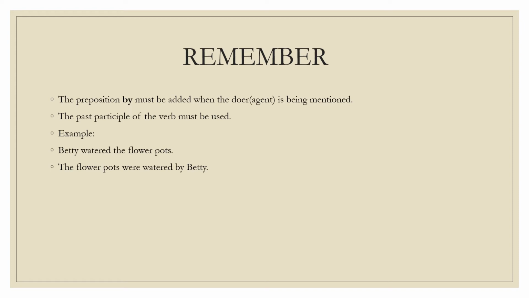So flower pots becomes more important, becomes the subject, and the focus is on flower pots, and Betty, the doer or the agent, becomes less important. So now I have to use the past participle of the verb and also add by. So what will my sentence Betty watered the flower pots be in passive voice? It will be: The flower pots were watered by Betty.